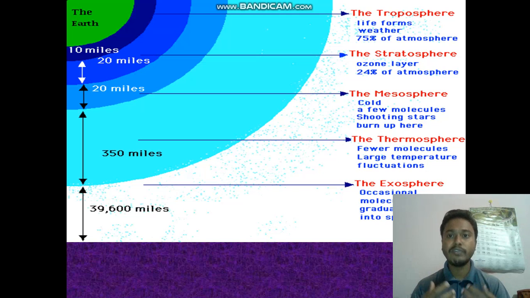Troposphere is where our life forms and where the weather basically is. Stratosphere protects us from the ultraviolet rays; the ozone layer is there. Mesosphere is where the meteors and such get burned, and that's why we sometimes see shooting stars. Thermosphere is the part where fewer molecules move around, and where the artificial satellites can come in. And the exosphere is beyond that, where the molecules of the earth just move out into space.